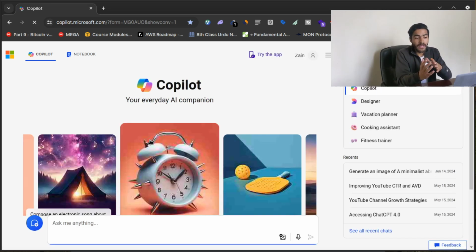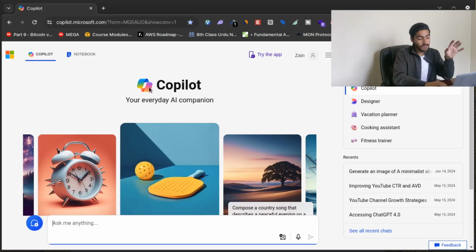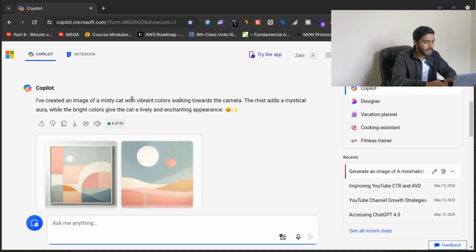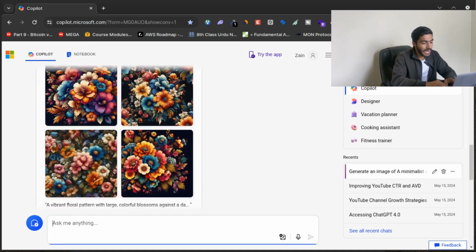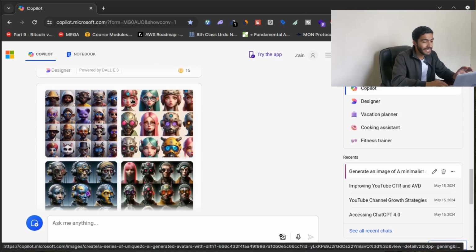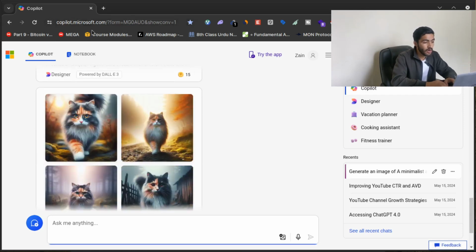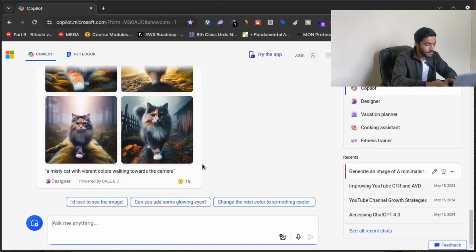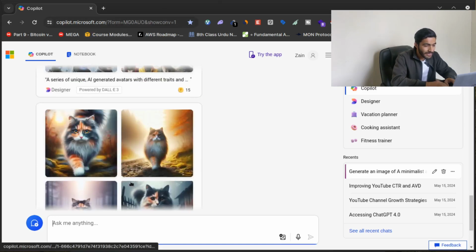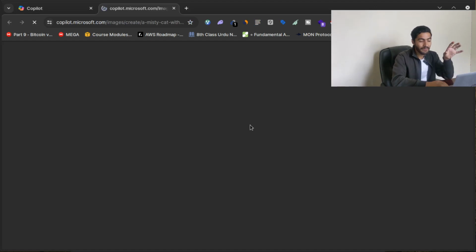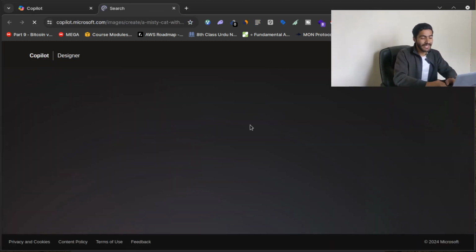But if you don't have the ChatGPT paid version, what you can do is you can just sign up on copilot.microsoft.com. This is free for some credits, so you can generate different images using this Copilot. If I show you from here, these are some different arts that I have created with copilot.microsoft.com. This is powered by DALL-E 3. You can see that this is a wonderful image that this Microsoft Copilot has created for me.